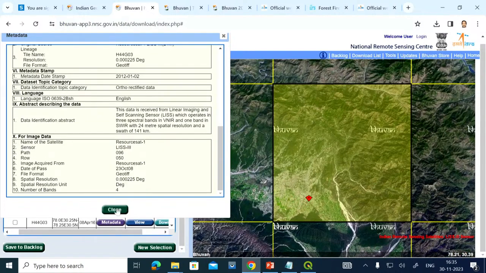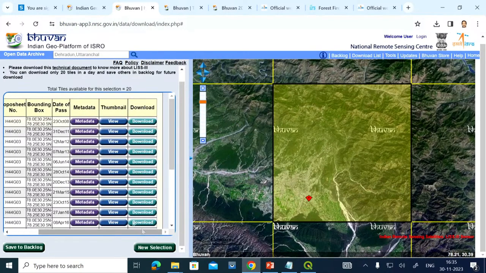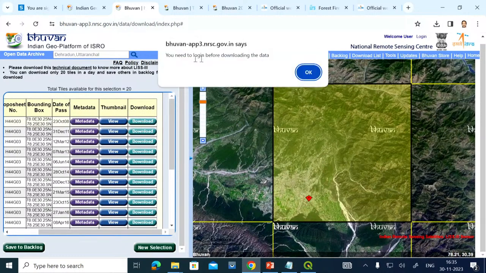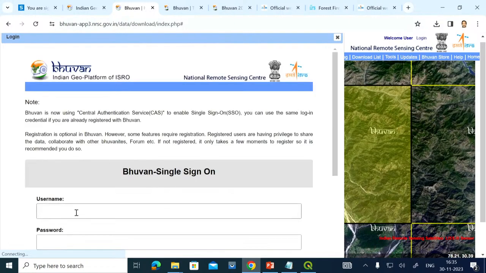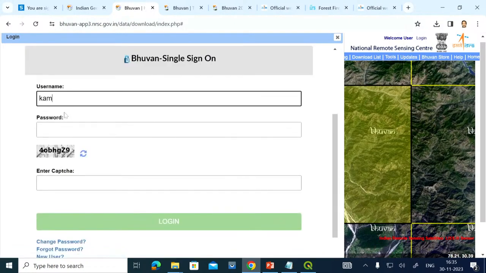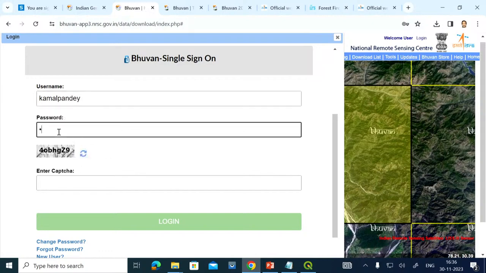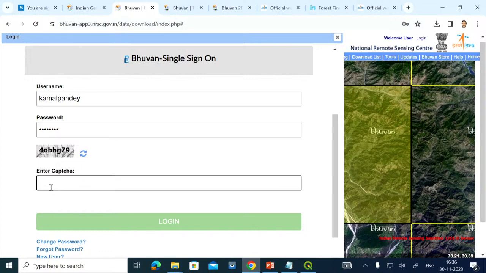Again, there is one option over here which allows you to download the data. Click on download, but it says you need to create user credentials before downloading the data. You need to register for this website. I am just typing my user ID over here. And they have put that CAPTCHA mechanism also over here, so that you cannot automate it for bulk download.